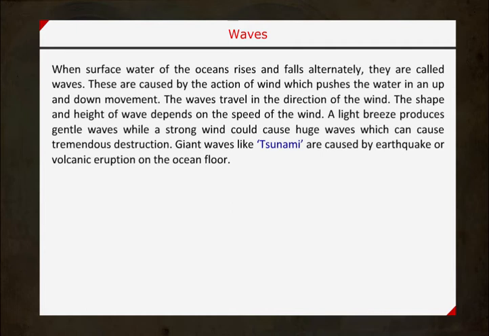Waves. When surface water of the ocean rises and falls alternately, they are called waves. These are caused by the action of wind, which pushes the water in an up and down movement. The waves travel in the direction of the wind. The shape and height of wave depends on the speed of the wind. The light breeze produces gentle waves, while a strong wind could cause huge waves which can cause tremendous destruction. Giant waves like tsunami are caused by earthquake or volcanic eruption on the ocean floor.